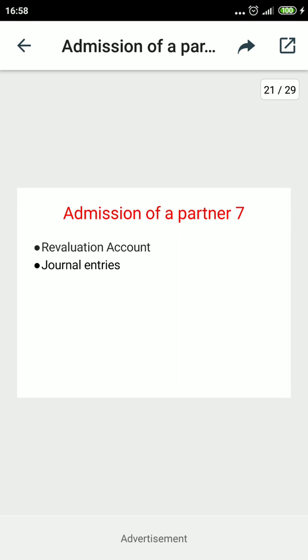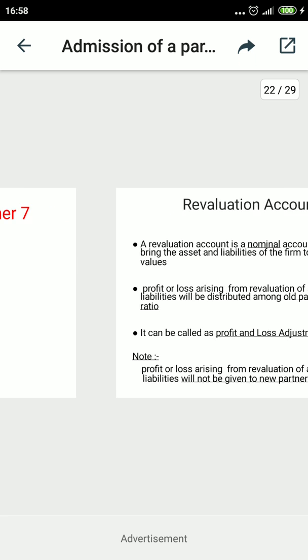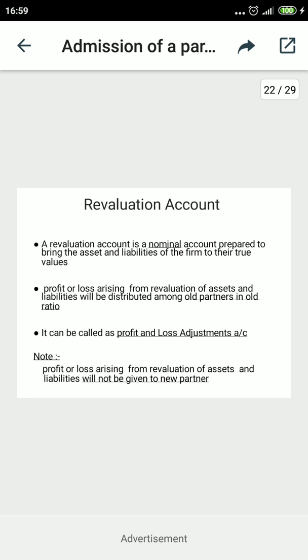Today I will tell you the concept and the treatment of the revaluation account and the journal entries related to the revaluation account. So try to understand first the meaning of the revaluation account. Here there are two words, re plus valuation, which means revise the value. Revising the value of assets and liabilities means the data related to your balance sheet.